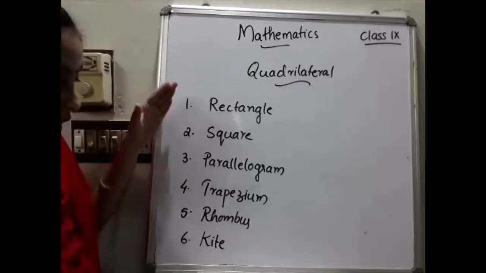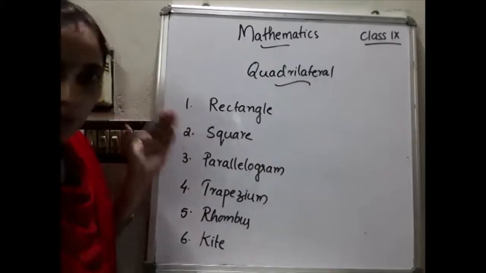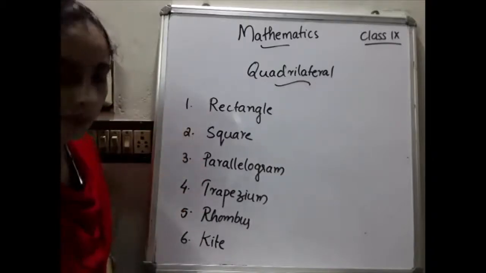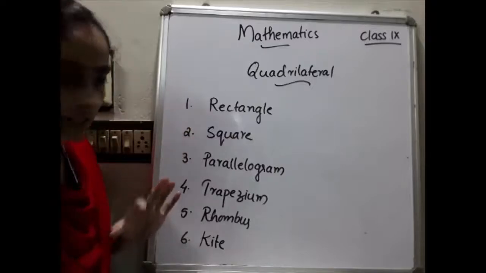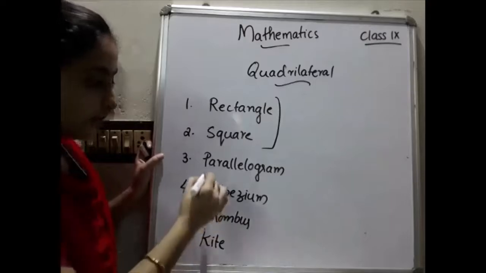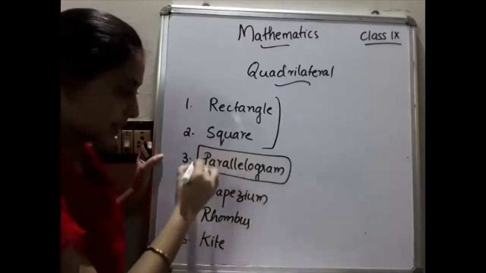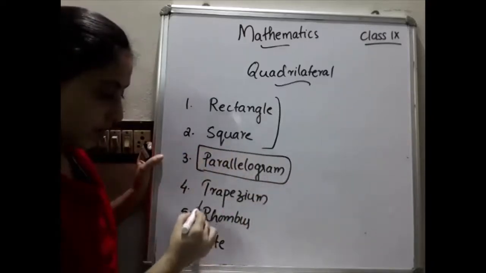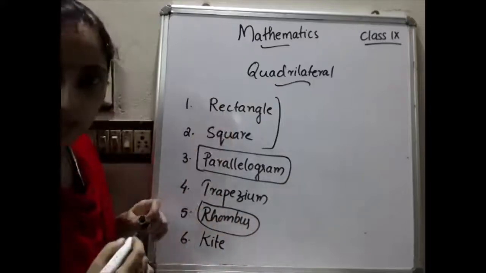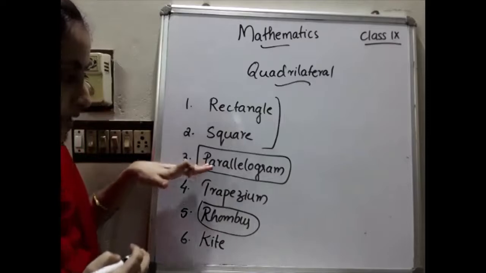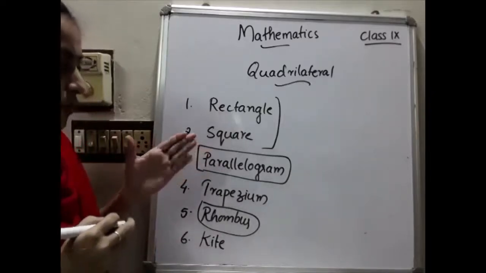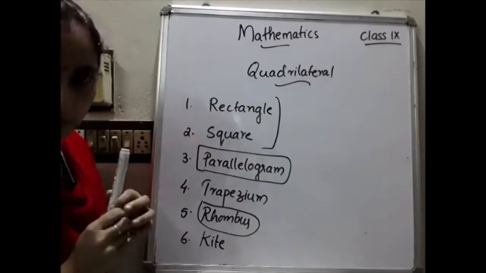So all these are quadrilaterals, and can you say what the difference is? Yes, first one is rectangle. Rectangle and square I can categorize as one, and parallelogram, that is the basis. Then rhombus, trapezium, kite. Kite is different from the others. So I will explain one by one. First I will explain the parallelogram.